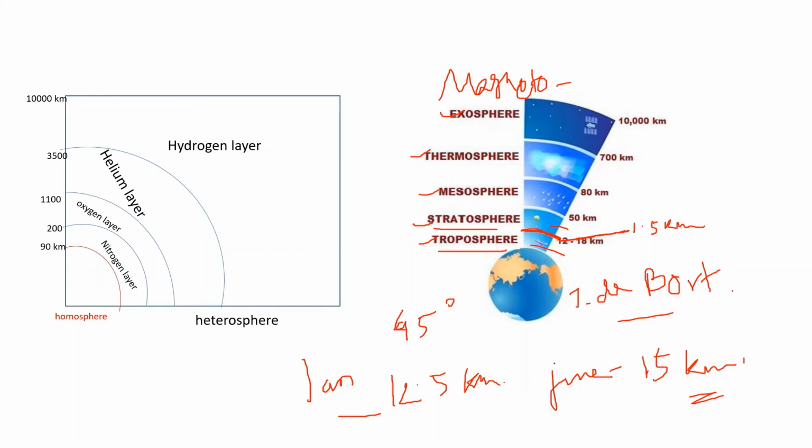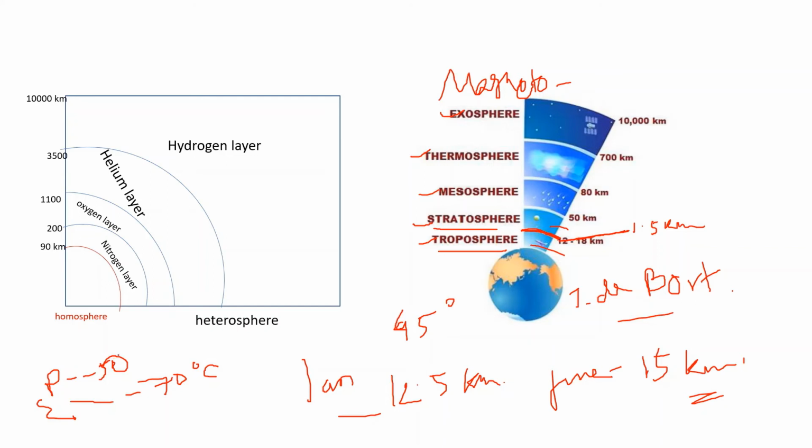As well as it has been found that the temperature of tropopause also changes over latitude. Near the equatorial region, the average temperature is around minus 70 degrees Celsius. And near the polar region, the temperature is about minus 50 to 60 degrees Celsius.